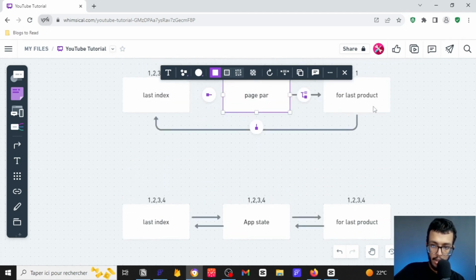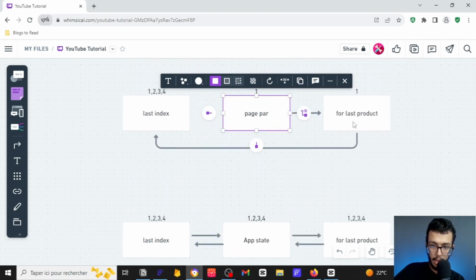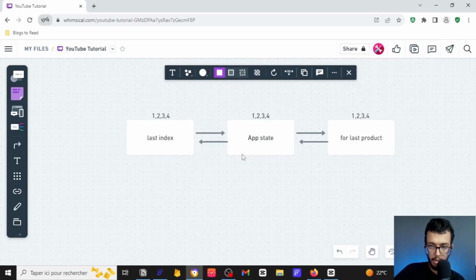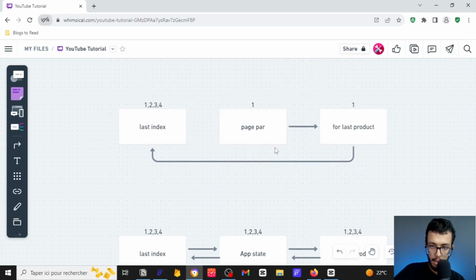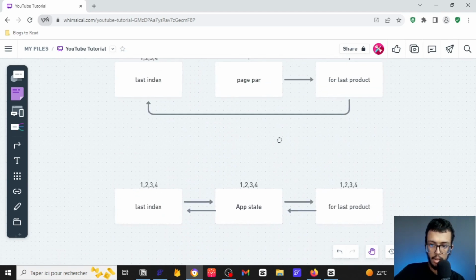But here we could have done the same, but we couldn't actually update the page parameter. So guys, I don't know if we can actually update a page parameter, but this is going to be a good option for you guys. If you are able to update a page parameter, then you can do the same, just update this one as well as this one, and you will have the same result. I haven't tried it before, maybe I will try it, and I will tell you what I have found in the next episode.